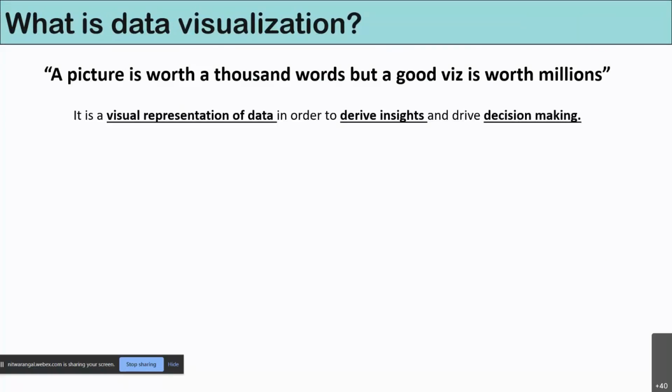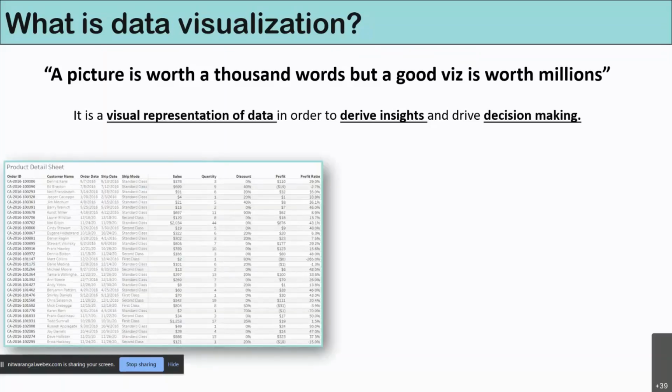Let's say you are in a functional role and it's your first week in the office, and your manager comes and gives you a CSV file or an Excel sheet, and says, just tell me what category or segment is selling most and has a high profit, and various other questions you might ask. Now, to convey this information, it might not be easy through this Excel sheet, because as you can see, I have just sampled a few rows, and you can definitely work some formulas in Excel, but it won't be quick and it won't be as effective.